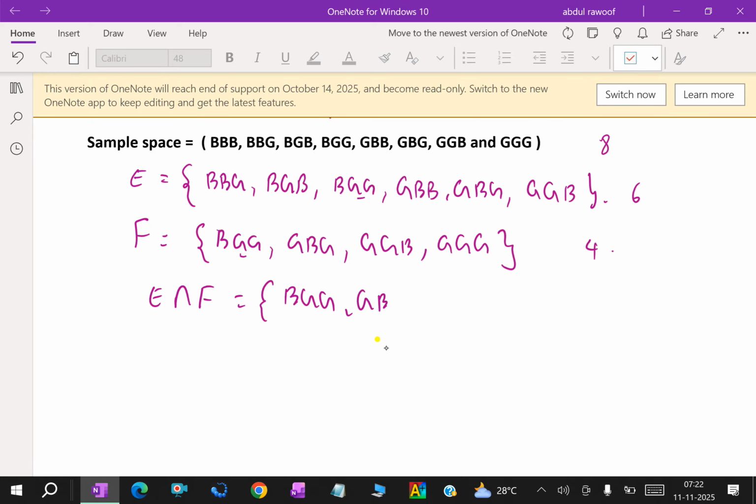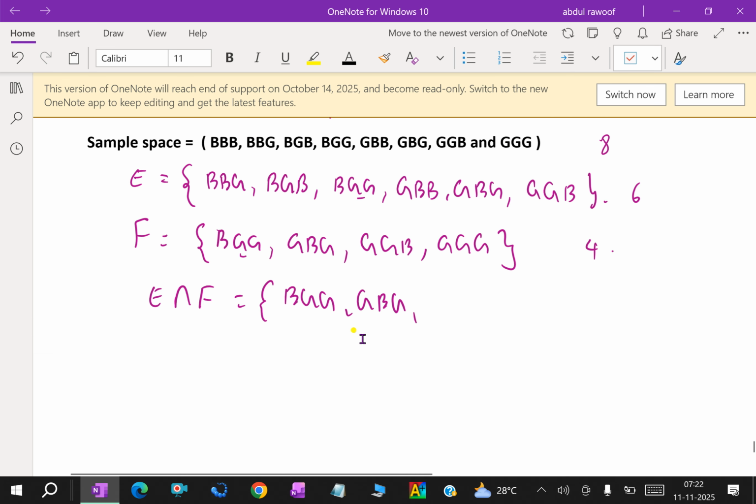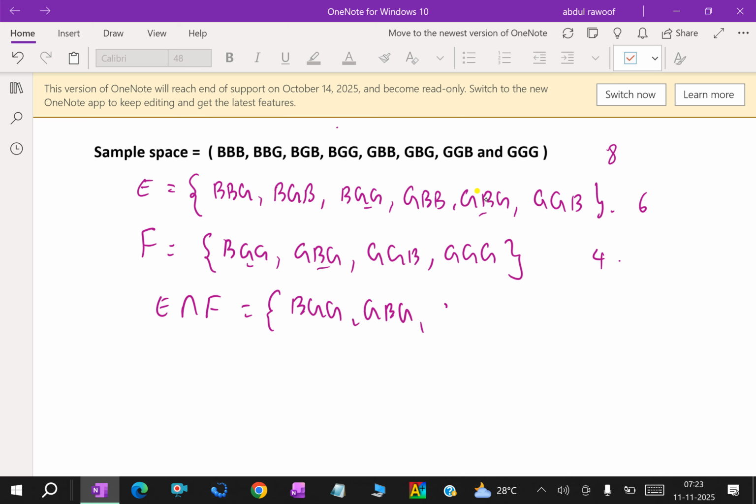GBG, this is GBG, and the next one, double G B, and triple G. 1, 2, 3, 4. So there are 4 here.